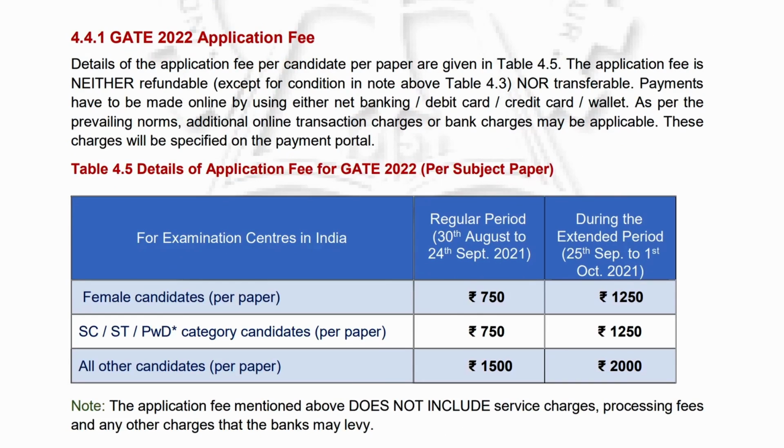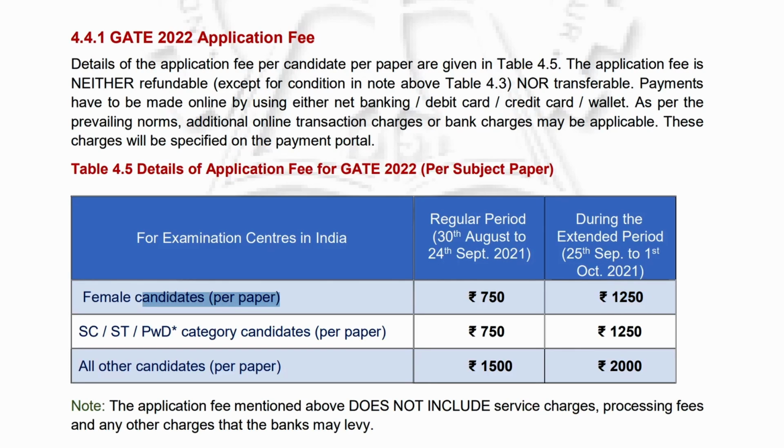Now talking about the fee. For the female candidates, per paper, like you are eligible for 2 papers, right? If you are applying for 1 paper, then you will have to pay 750 rupees. But if you are applying for 2, then you will have to pay 1500 rupees. Now, this fee is only up to 24th of September. I repeat again, and I mentioned it before also, that if you are applying till 24th of September, they will charge you the normal fee. But if you are late, that is from 25th of September to 1st of October, then you will have to pay more per paper.